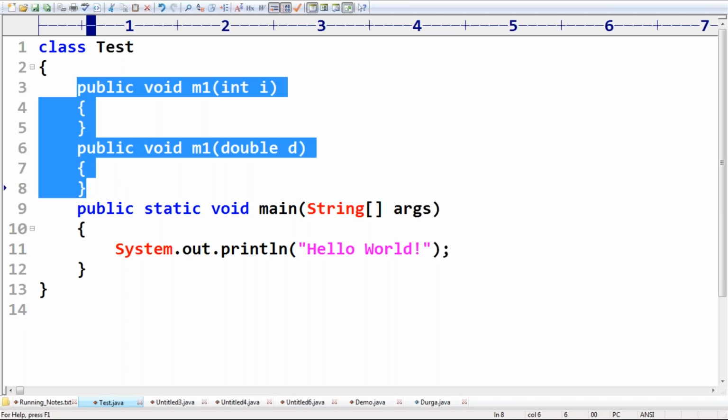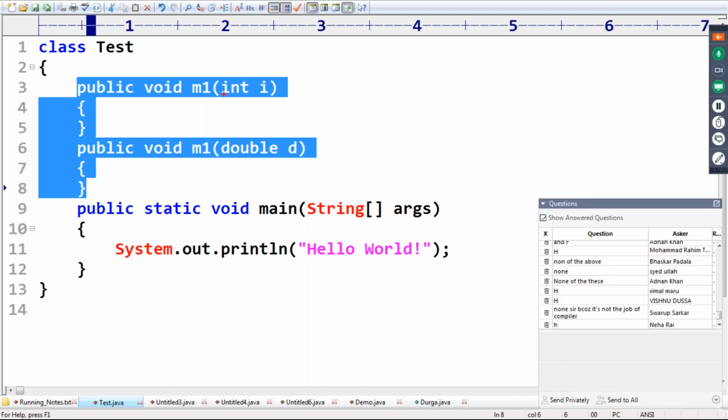Can you please tell, both methods have the same name and different argument types? We never want to worry about these things. If two methods have the same name but different argument types, whether return types or modifiers are the same or not, we are never going to worry.